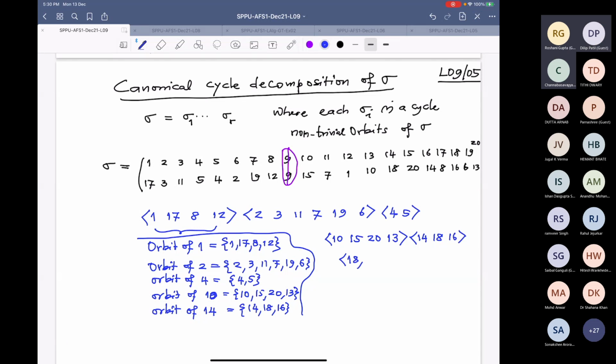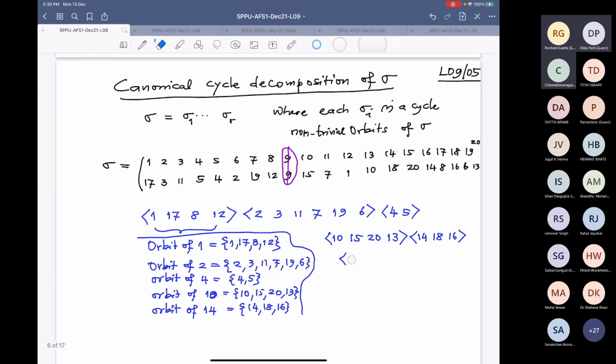18 goes to 16. No, 18 was already there. So why did I? Yeah, sorry. So 18 was there already. 19 is also there. So 20 is also there. So all of them have appeared. Is that correct? Please check. Somebody should check whether all things have appeared. Yes, sir, it is correct. Yes, sir, it has appeared.